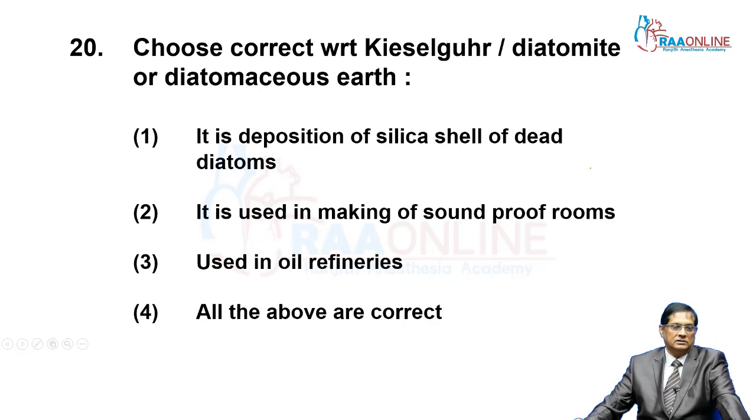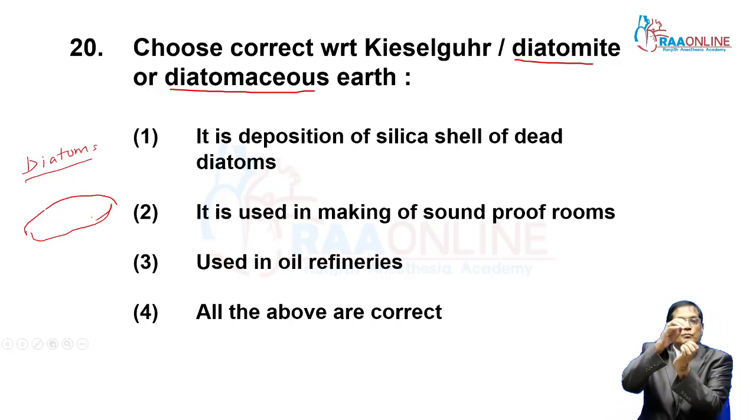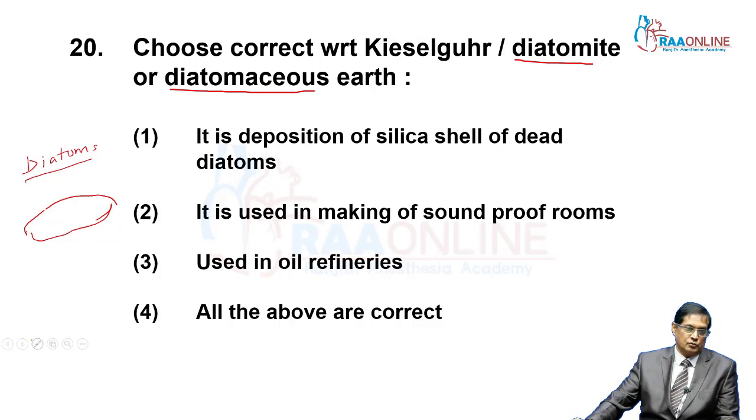Then Kieselguhr, or diatomite, or diatomaceous earth. Diatoms have a silica cover over the cell, and they are just like a soap box like orientation. The soap box like orientation is seen in these covers.